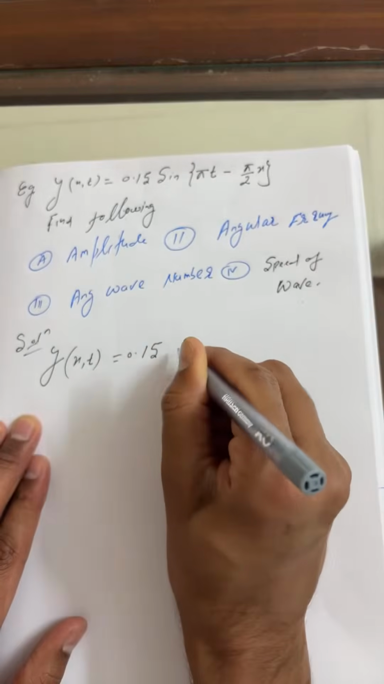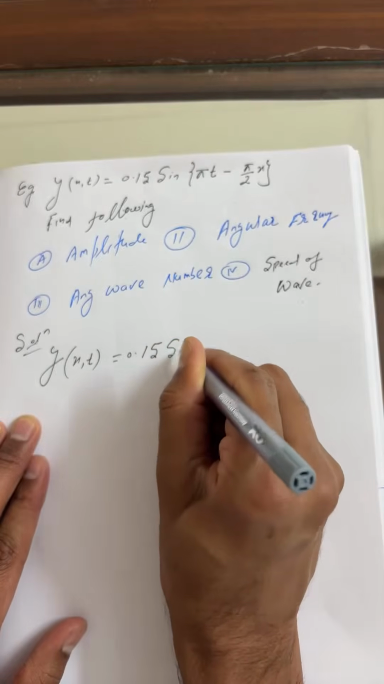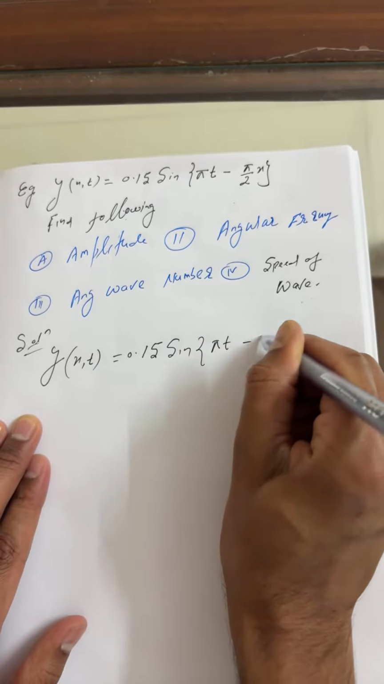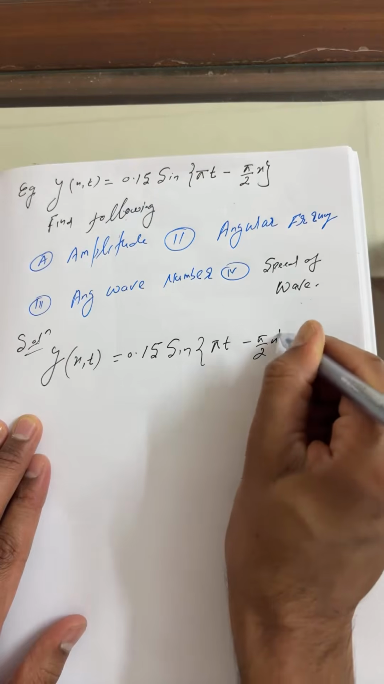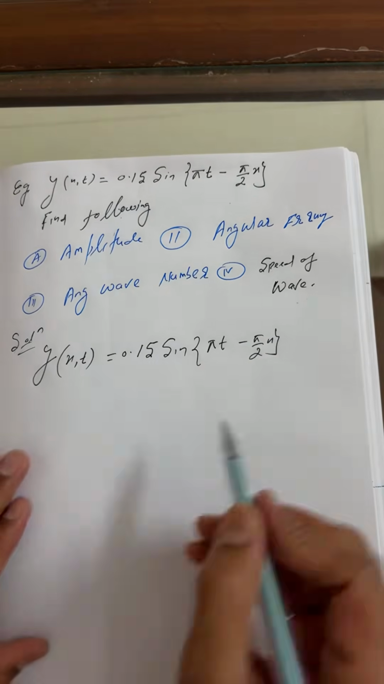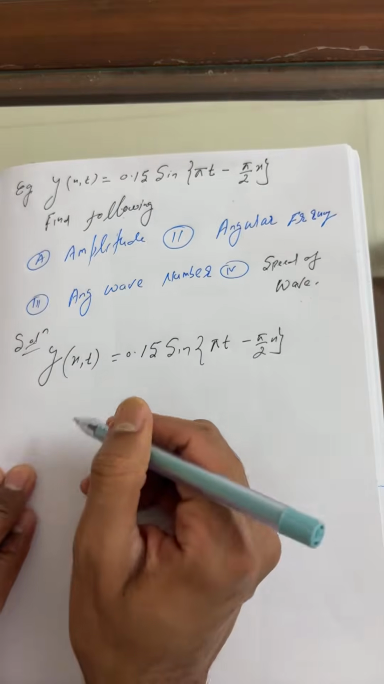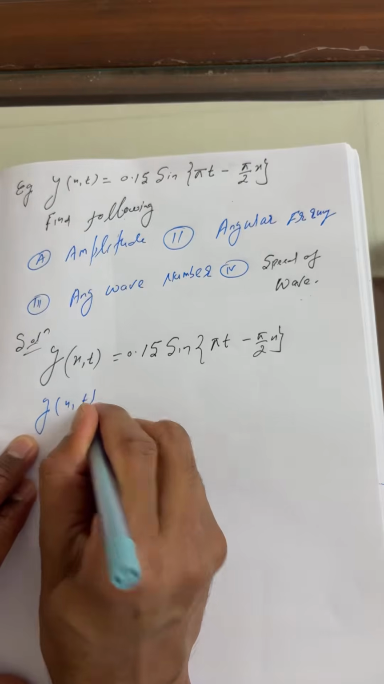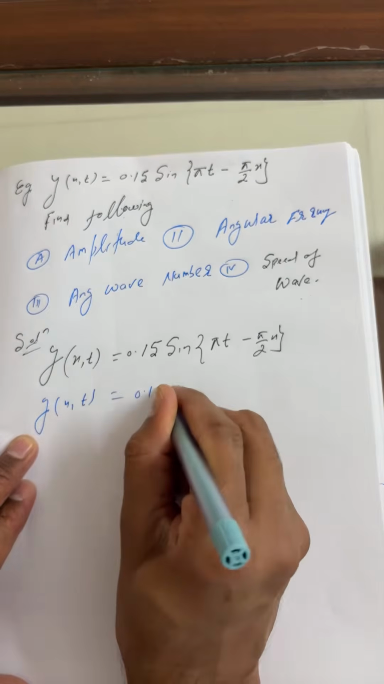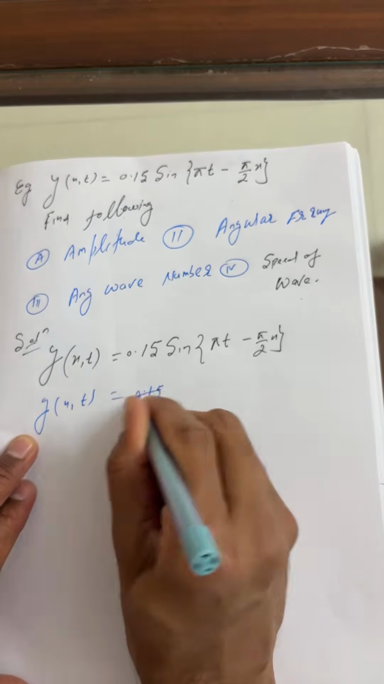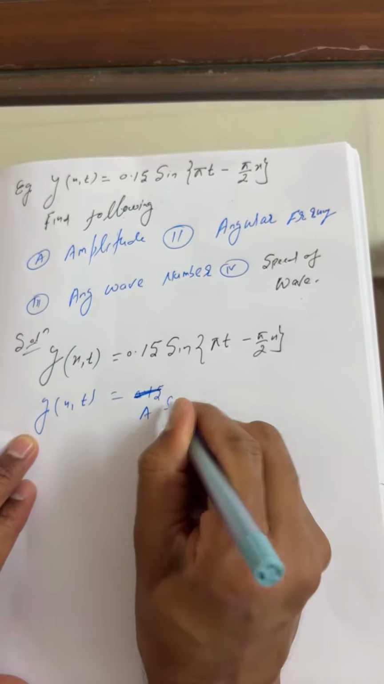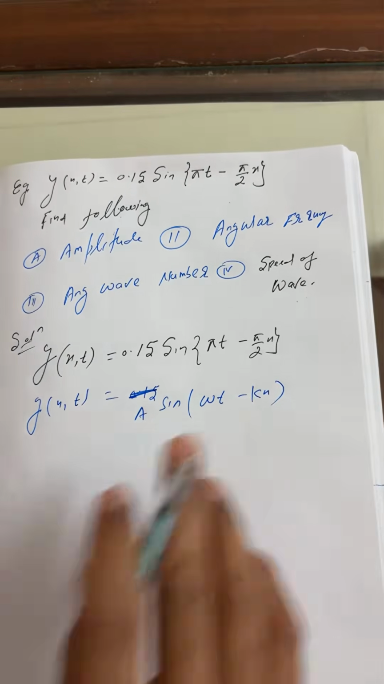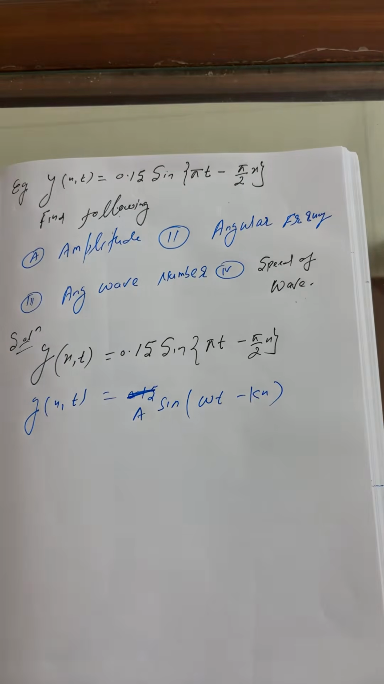If there is any error from my side, just see carefully, bacha. 0.15 sine of pi t minus pi by 2 into x. Beta, I'm going to compare this equation with the standard equation of a traveling wave. So this is y of x comma t, 0.15. Sorry, it's my bad. Beta, this is sine omega t minus kx, the standard equation of a traveling wave.